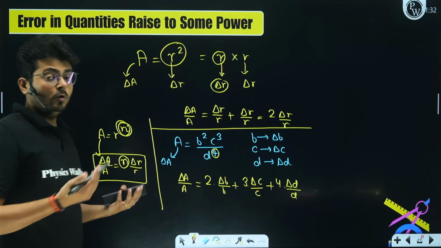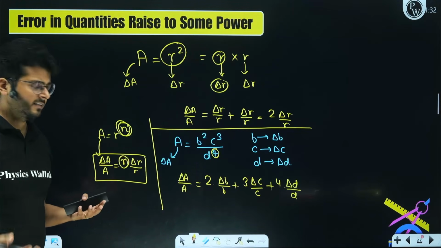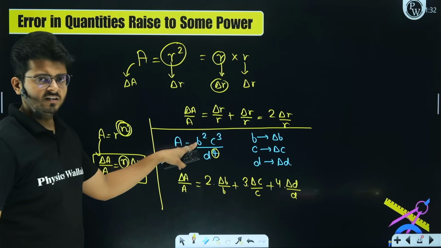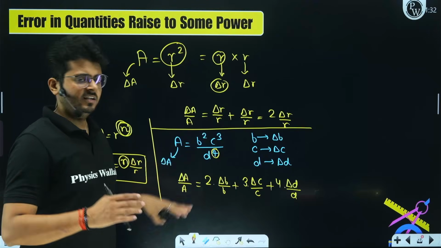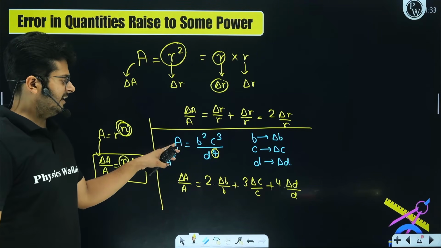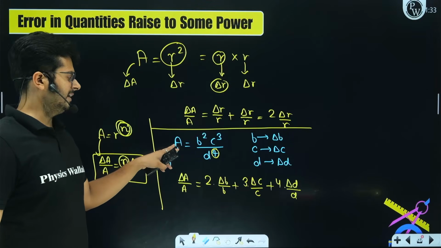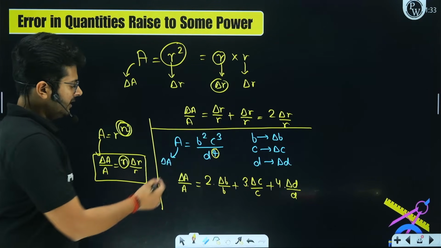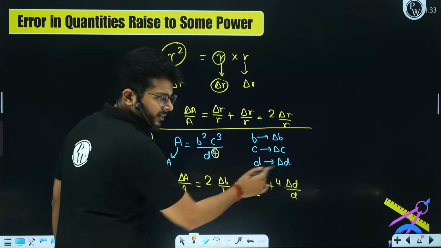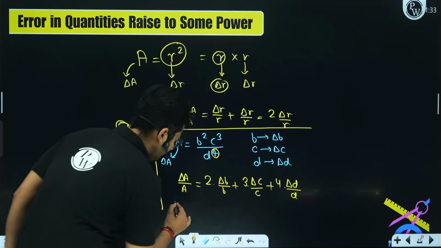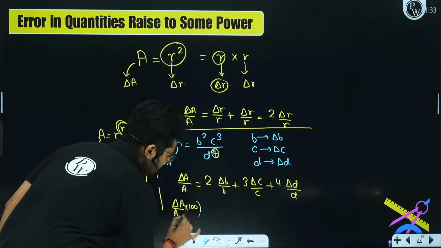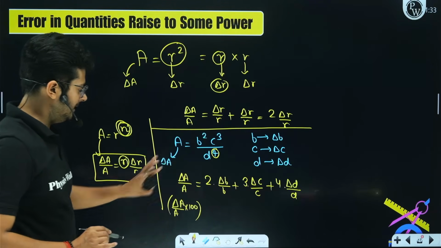So let's say you want to convert that into percentage format. So what will be the net percentage error in the resultant? If B has a percentage error of 2%, C has a percentage error of 3%, D has a percentage error of 5%, what will be the net percentage error in the value of A? If this is a question, they are giving you the percentage error in each one of them, and right now it is written as the relative error. So what will you do? You will just multiply that by 100. So delta A upon A into 100, that is the percentage error in the final value.